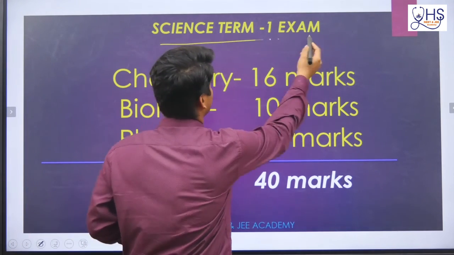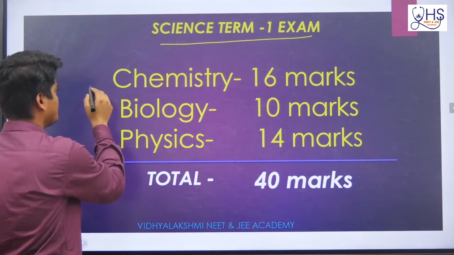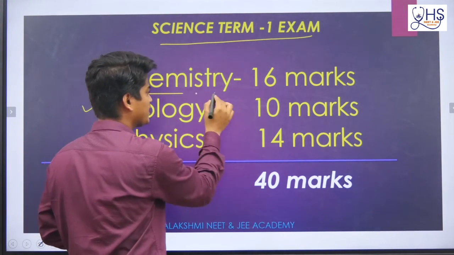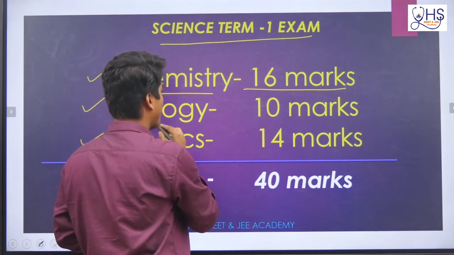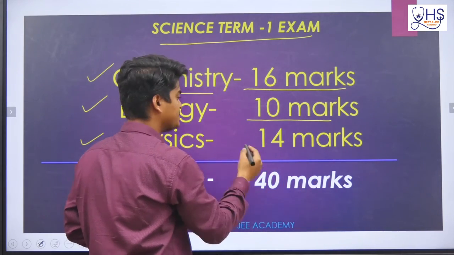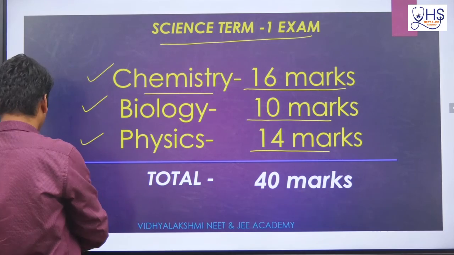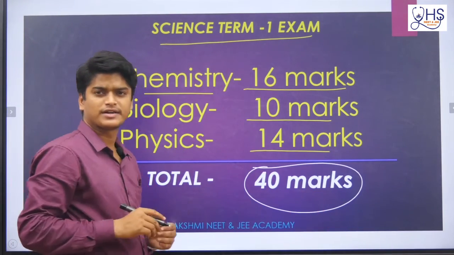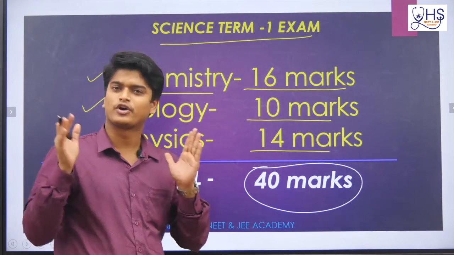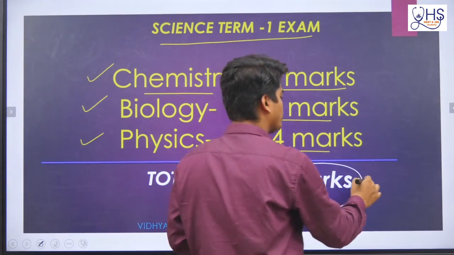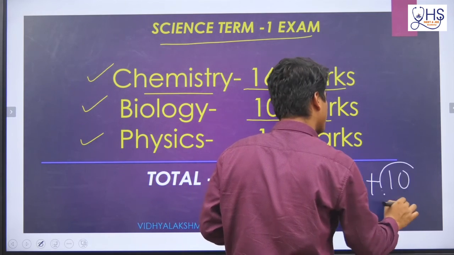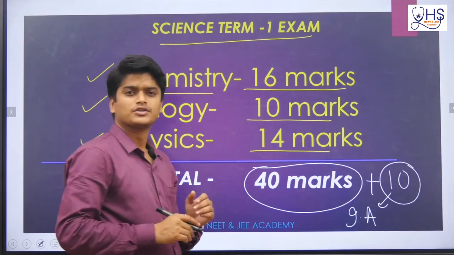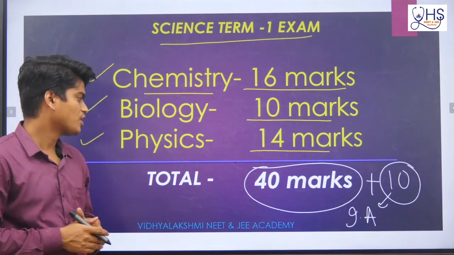In the Science Term 1 exam you will have chemistry, biology and physics. Chemistry contains 16 marks, biology 10 marks and physics 14 marks. If you add all these marks, the total will be 40 marks. The MCQ type will be 40 marks only, and along with that you will have an additional 10 marks for your internal assessment. So the total marks will also be 50.